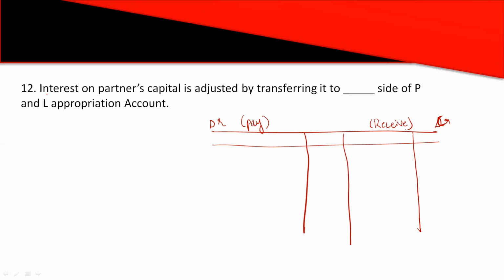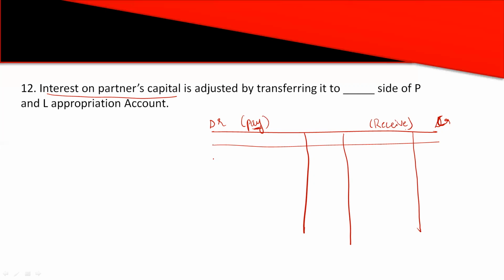Now, interest on capital is adjusted by transferring it to dash side of P&L appropriation account. Interest on partners' capital, the firm will pay to the partners, right? Partners have made the capital investment into the business. On that, they will be getting certain interest from the firm. Clear? So here the firm pays interest on capital to the partners.